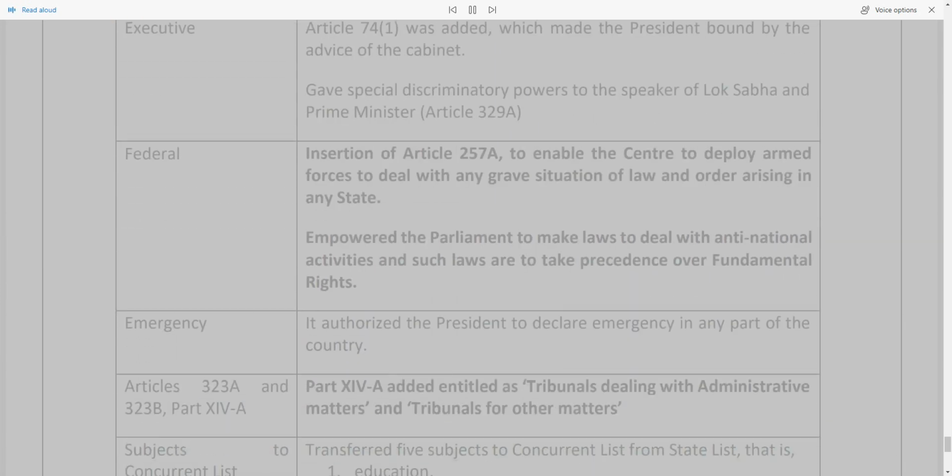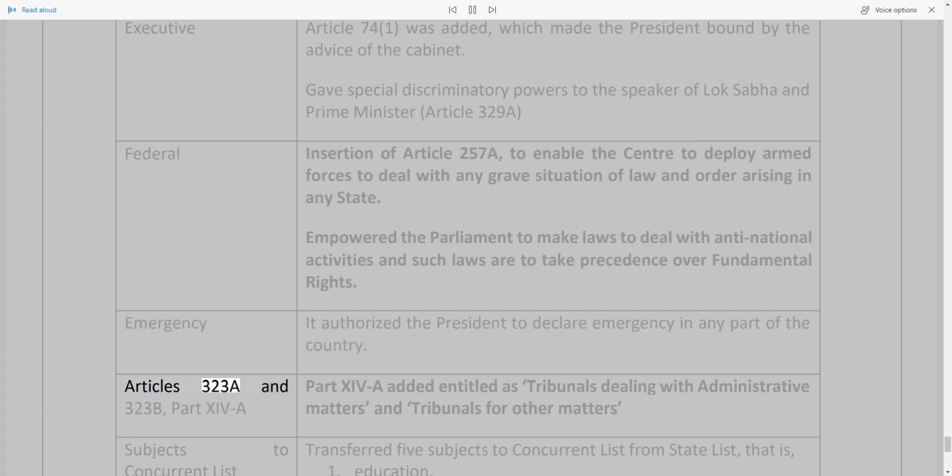Executive: Article 74(1) was added, which made the President bound by the advice of the Cabinet. Gave special discriminatory powers to the Speaker of Lok Sabha and Prime Minister, Article 329A. Federal: insertion of Article 257A, to enable the Centre to deploy armed forces to deal with any grave situation of law and order arising in any state. Empowered the Parliament to make laws to deal with anti-national activities, and such laws are to take precedence over fundamental rights. Emergency: it authorized the President to declare emergency in any part of the country.